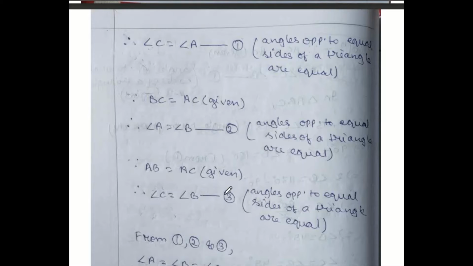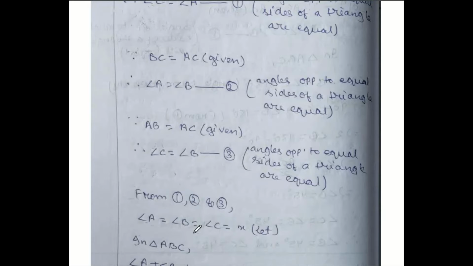Now from 1, 2, 3 we can prove it. C equal to A. Again A also equal to B. Again C is equal to B also. So from 1, 2, 3 we can write angle A, B, C all are equal. Now to get their measurement 60 degree each, let us take these are all equal to X. To make our calculation a bit easier, since all the angles are equal, let us take this equals to X.